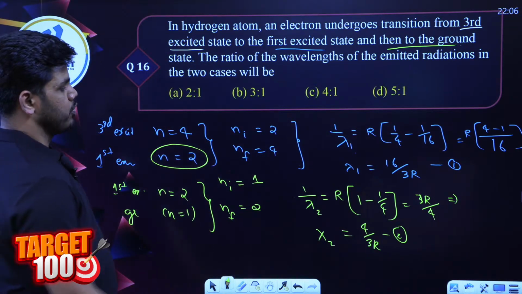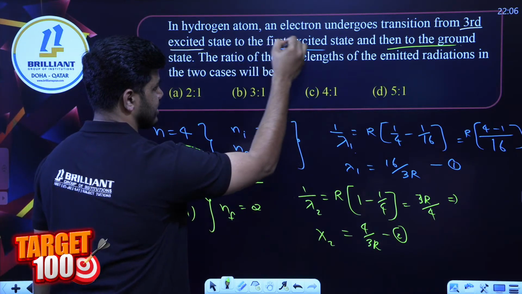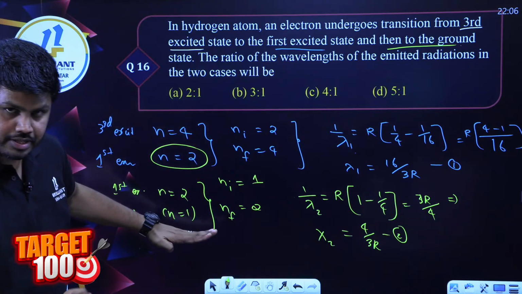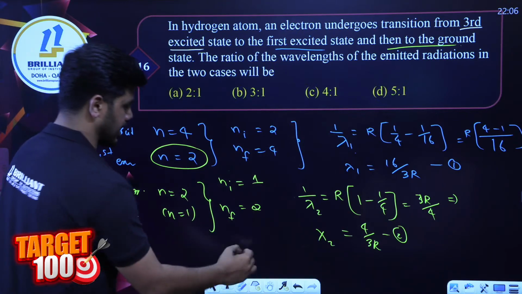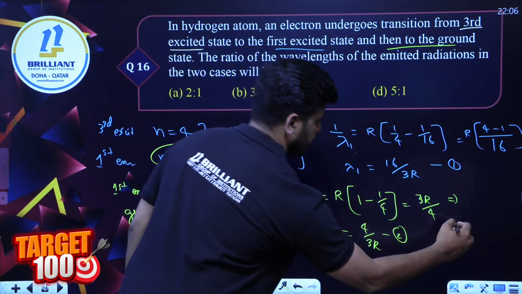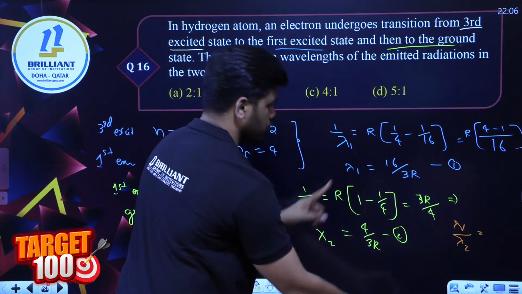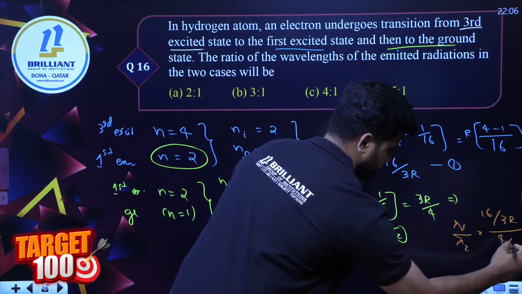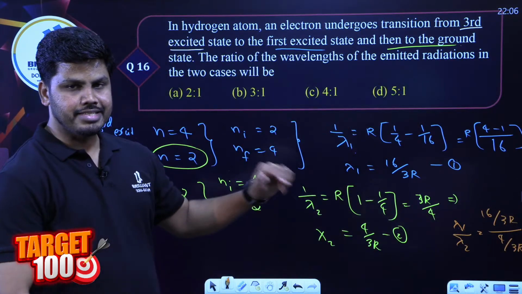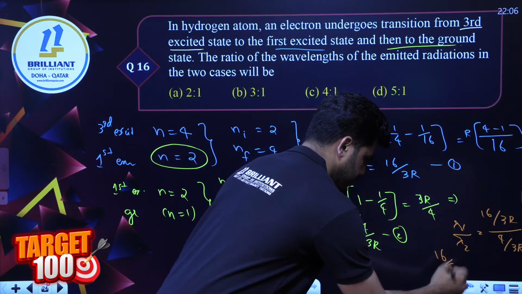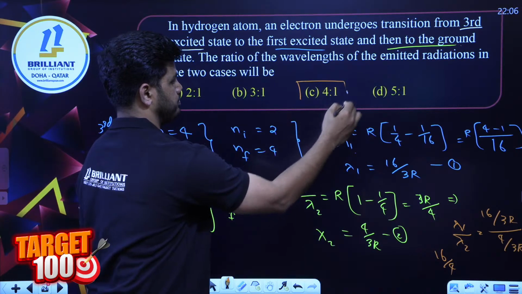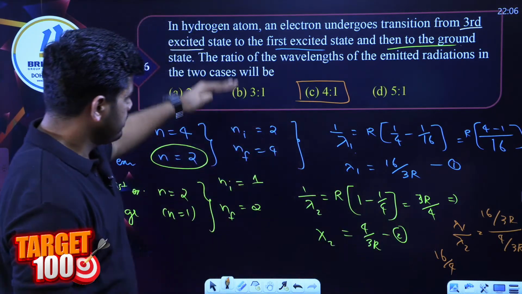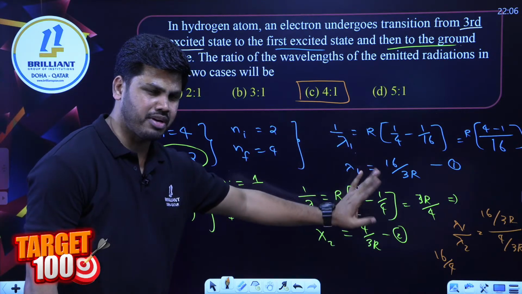Now take the ratio lambda 1 to lambda 2. You are asked to find the ratio of third excited to second, to the next one. So lambda 1 by lambda 2 is to be calculated: 16 by 3R divided by 4 by 3R. The 3R gets cancelled. 16 by 4 is going to be just 4, right? So we get the ratio 4:1. That is the way we solve questions from the energy transition part, the lambda part.